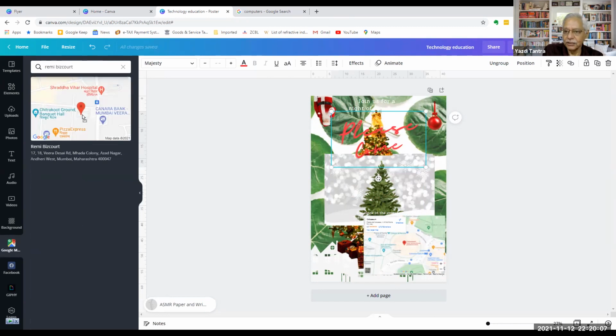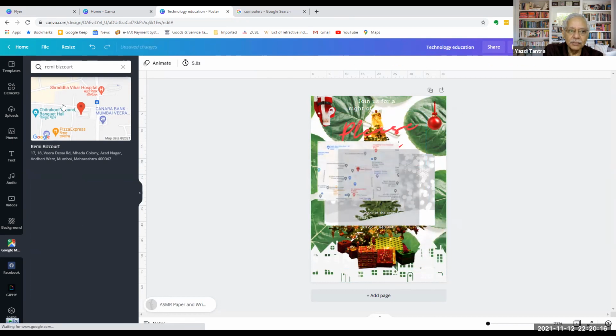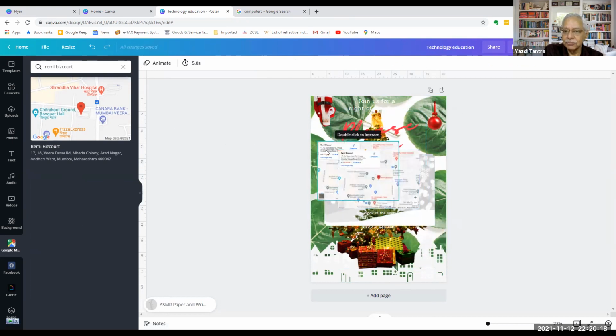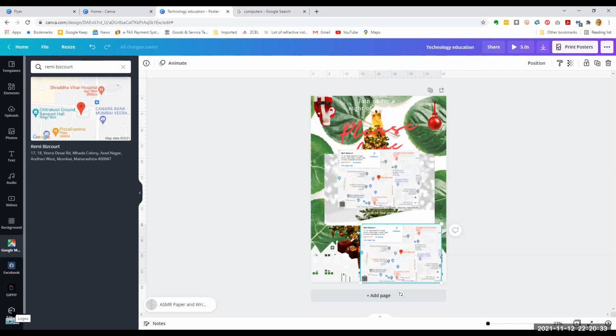I drag it here and now my map is ready. I just double click on this, and my Remy Bespoke map is ready. All the things that you can do with a map, you can do: you can expand it, you can contract it, etc. Easy?